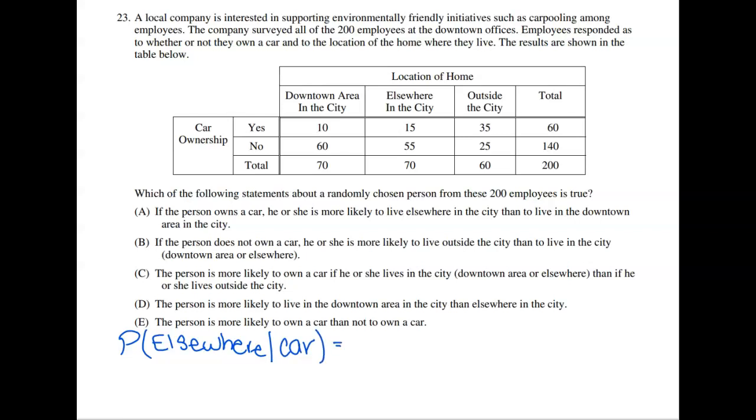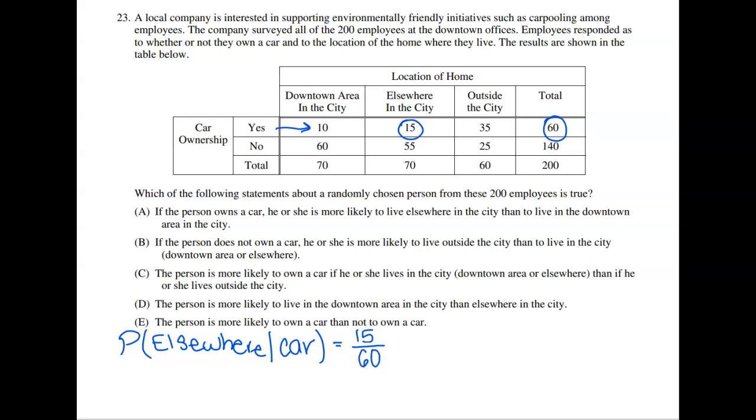And so if we were to solve this, if we look at they live elsewhere and they own a car, that's going to be 15. So we're going to have 15 over, and then remember, we just divide this by the probability that they own a car. If we look at this whole entire row of everybody that owns a car, all in all, there's 60 of them. So that's going to be 15 over 60.